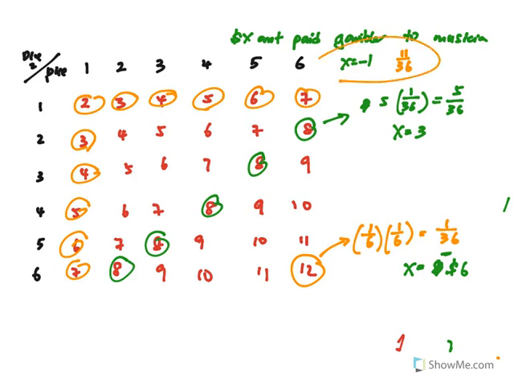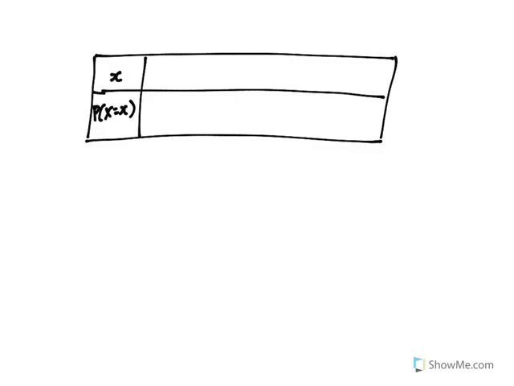With this, we can write out our probability distribution function table. Our x is the amount that the gambler pays to the musician. It is possible that the gambler gets $2, so he pays an amount of -2. There's a possibility that he could be giving $3 to the musician. There's a possibility that he will be giving $6 to the musician, and there's also a possibility that they don't pay anything because it's neither outcome.